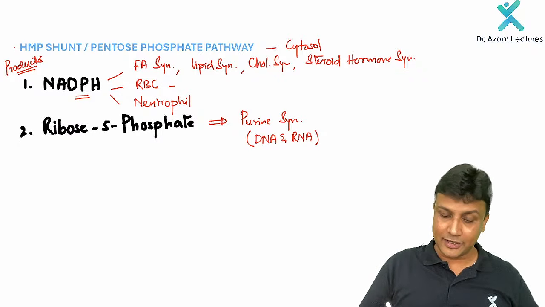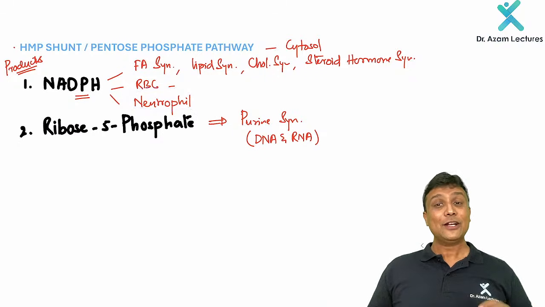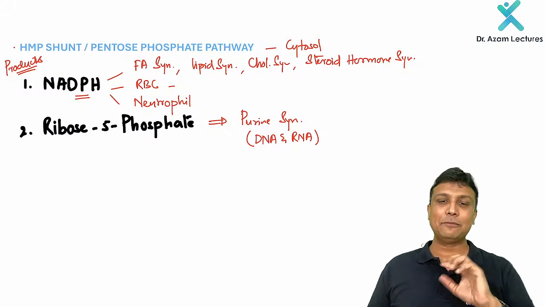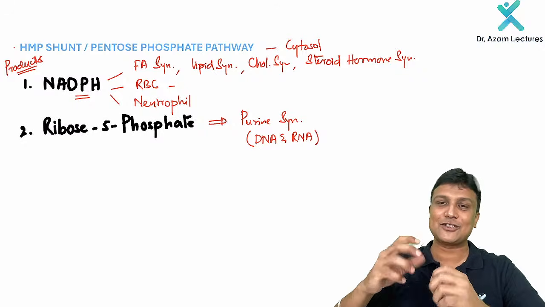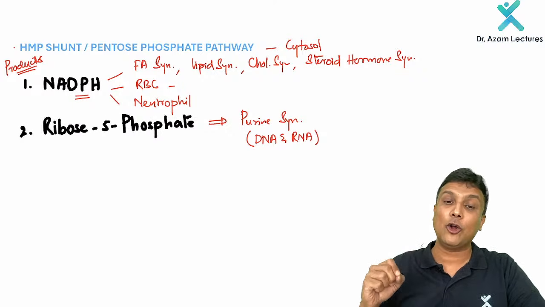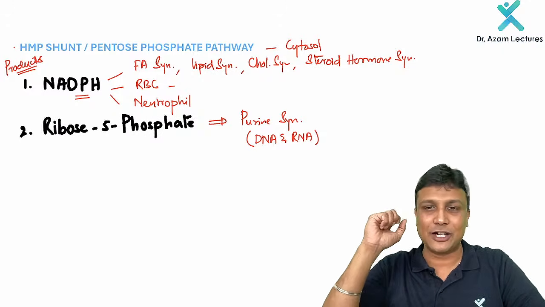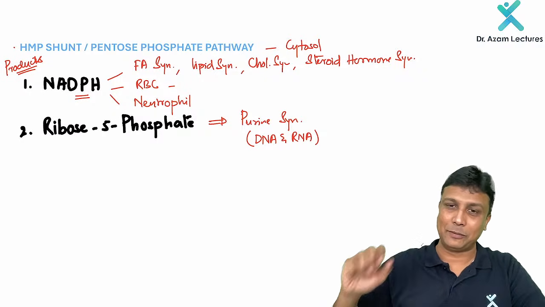Will HMP shunt occur in RBC? Yes. Will HMP shunt occur in neutrophil? Yes. So in this manner, if you remember this important product here, from here itself we can actually learn from which all organs HMP shunt is going to take place. Fine. So please remember this very carefully.